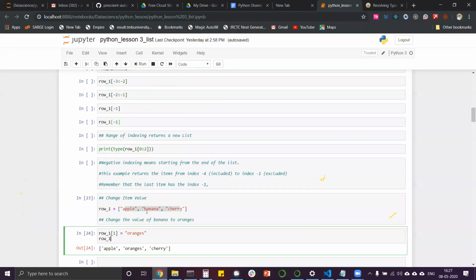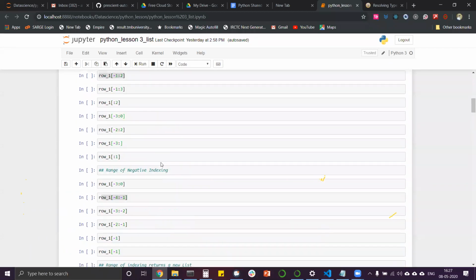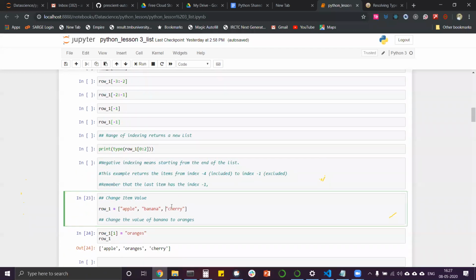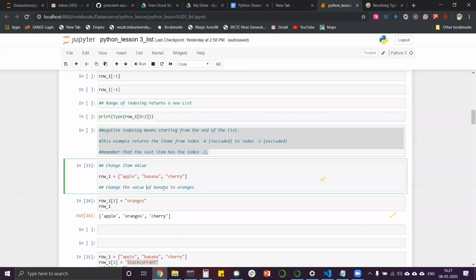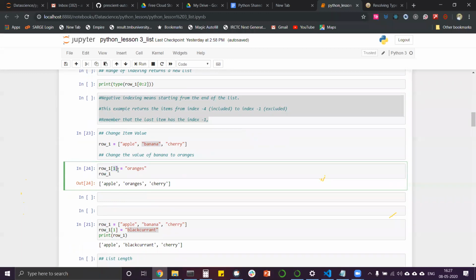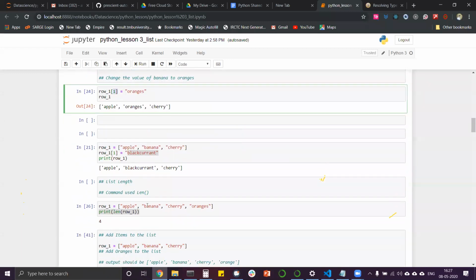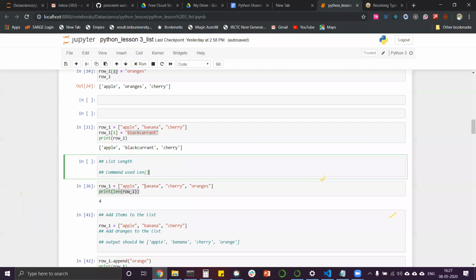Then we changed the values. We did more experiments with positive and negative indexing and ranges of indexes, mixing them together, slicing them. We call it slicing the list. Then we learned this thumb rule. After that, we changed the value of banana to oranges by using the indexing values. Then we checked the length by finding the length of the list. Remember, whatever the output of len is, the last index is less than that by 1, because indexing starts from 0.